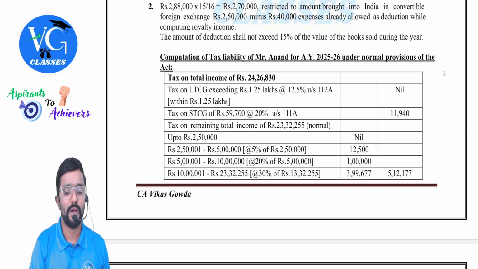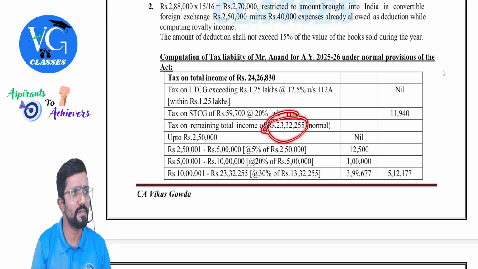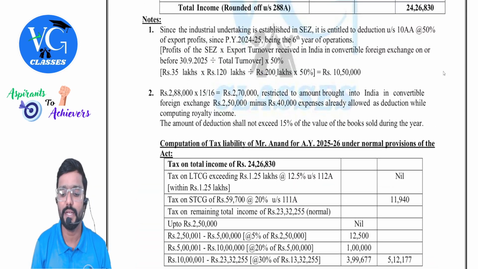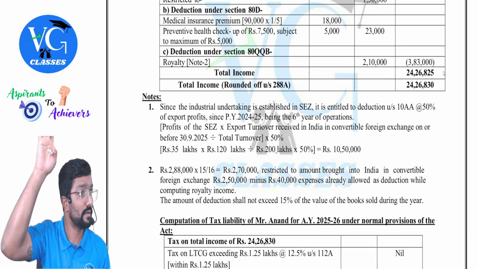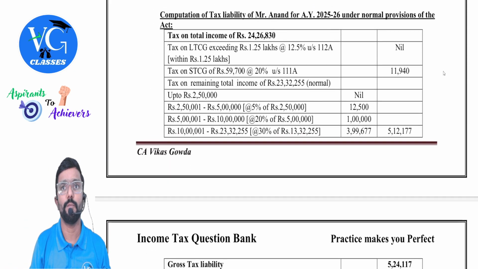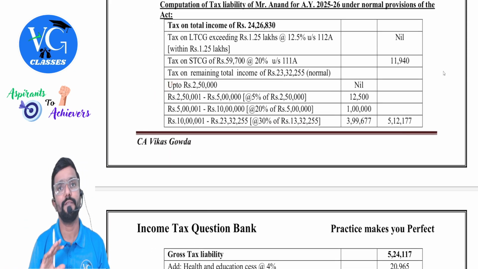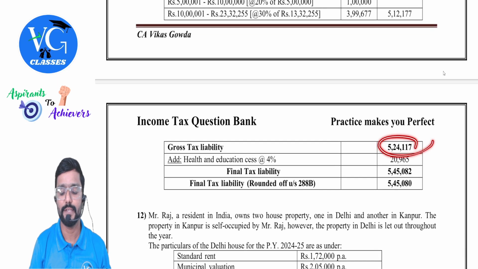On long-term capital gain, nil tax. On short-term capital gain, same amount of tax. So first calculate normal income. Hope you understood how we got normal income: total income under normal provision minus capital gains, both long-term as well as short-term, you reduce. Now, basic exemption limit up to 2,15,000 nil. Apply the slab rates and calculate. You will get gross tax